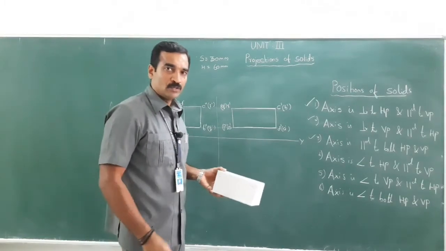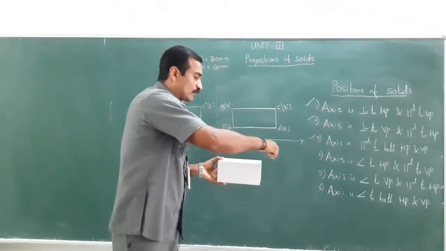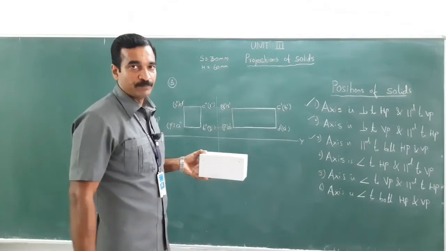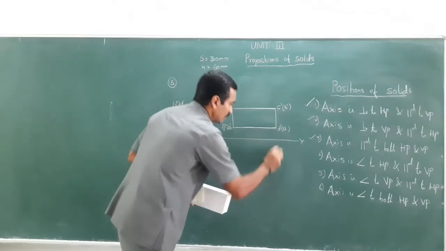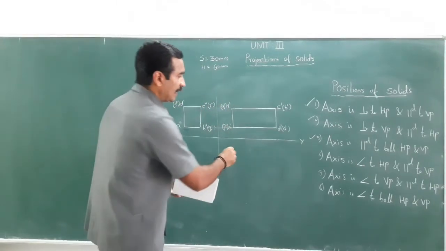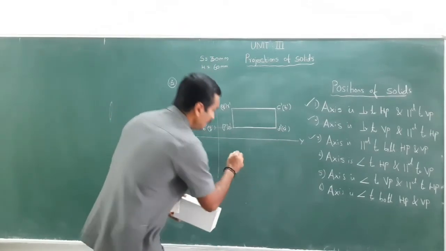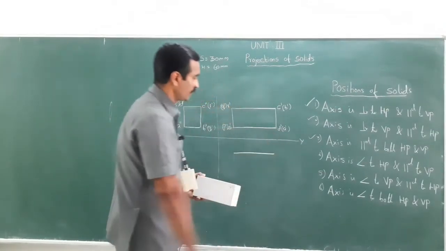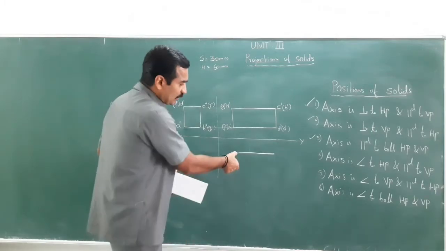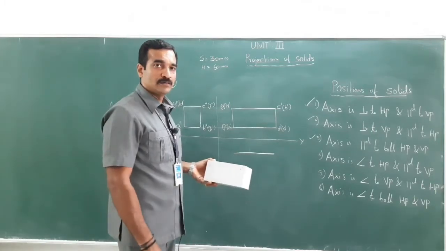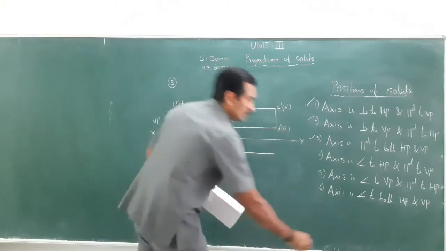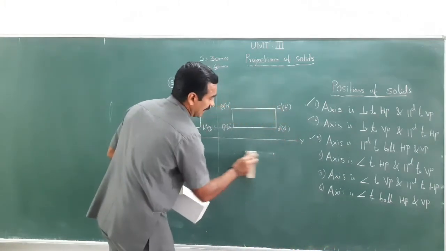Right. Now, when I look at from the top, I could see a rectangle shape. Right. I have drawn this, but I could see the length. So length would be this much. Right. But what about the side? That I need to take it from the side view.